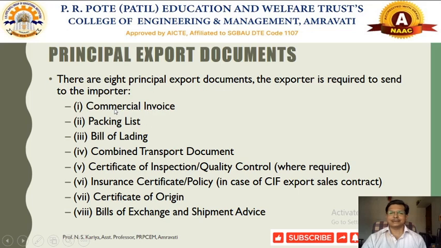These are very essential: commercial invoice, packing list, bill of lading, combined transport documents, certificate of inspection and quality control, insurance certificate or policy, certificate of origin, and bill of exchange and shipment advice. So these documents are called principal export documents, which are very essential documents.